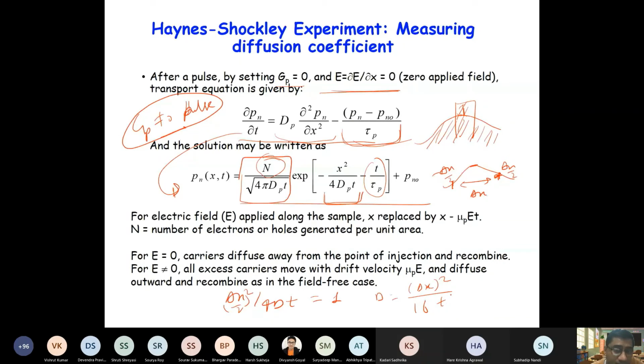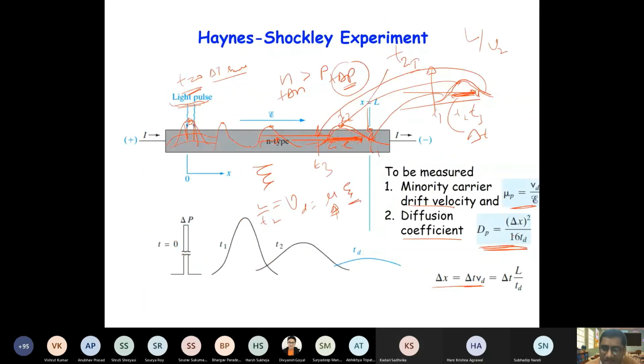Now if there is a field applied here, then this pulse will be moving, and your x will be replaced by x minus drift velocity times t, right? And drift velocity is mu times electric field. So your delta x is drift velocity times t, where t is measured at the peak, and this t is basically also td. So when you substitute it, you get the expression that we discussed in the beginning. Your delta x square is 16 Dtd, and delta x is delta t times vd.